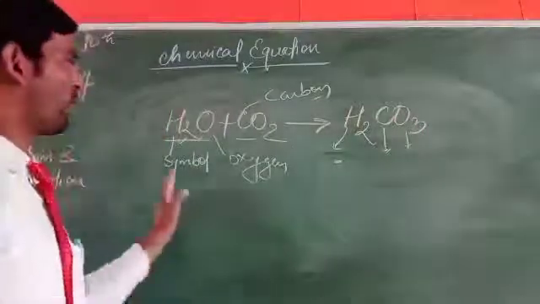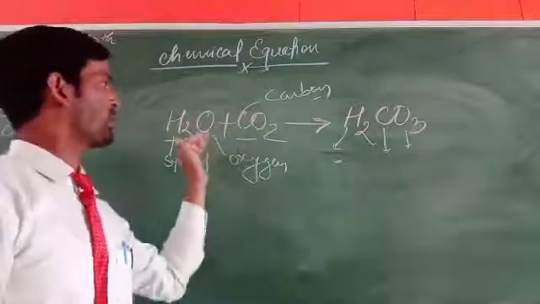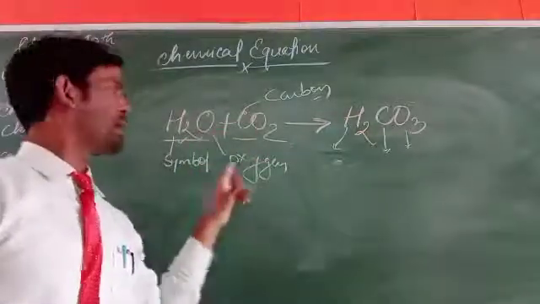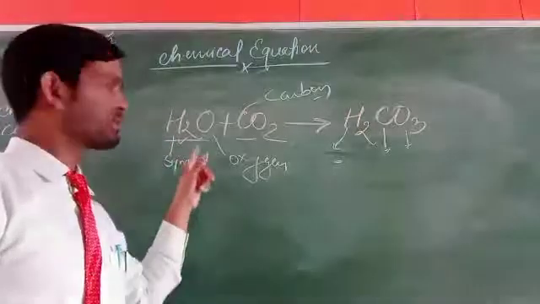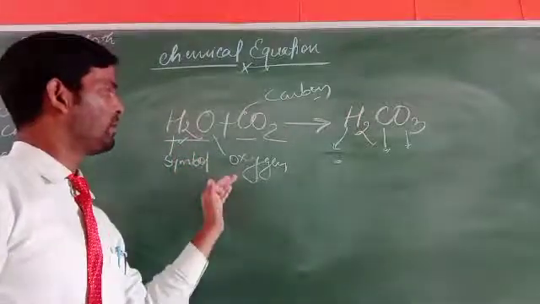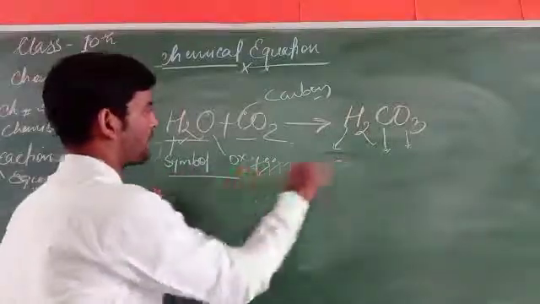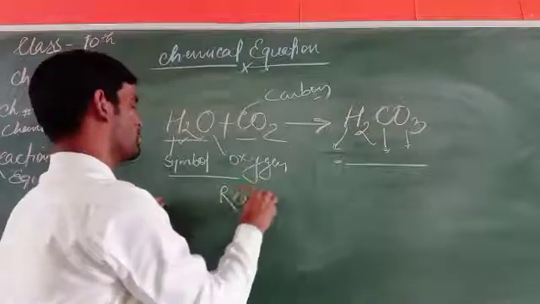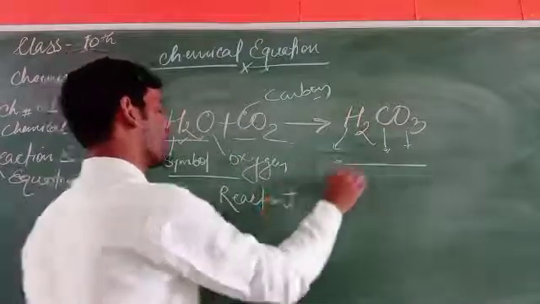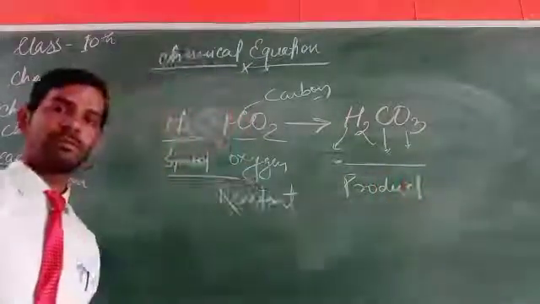So first of all, in any chemical equation, the chemical change takes place in terms of symbols, and the symbols of the reactants as well as the product. It is a reactant and that one is the product.